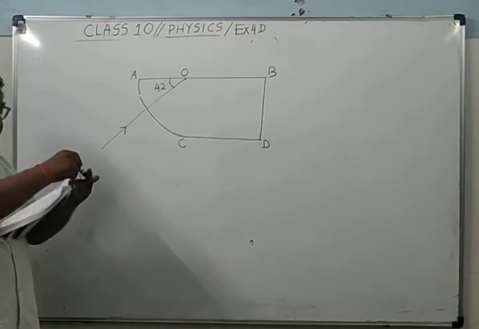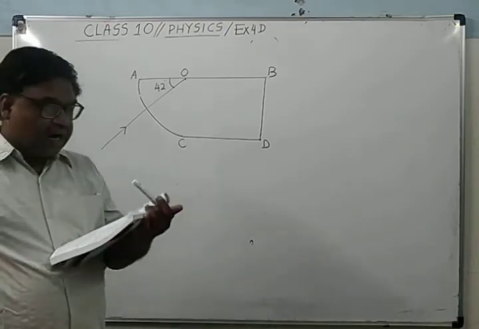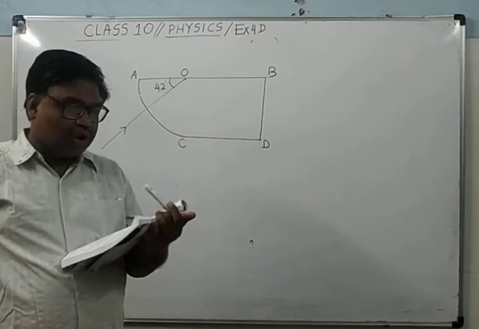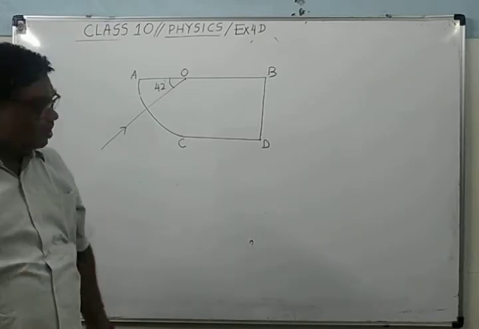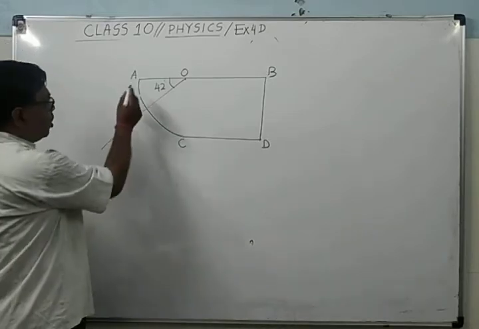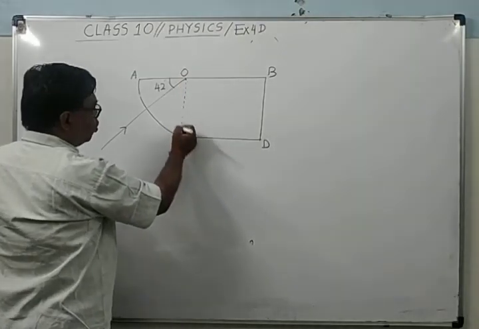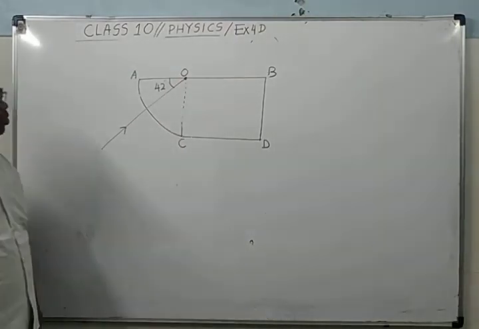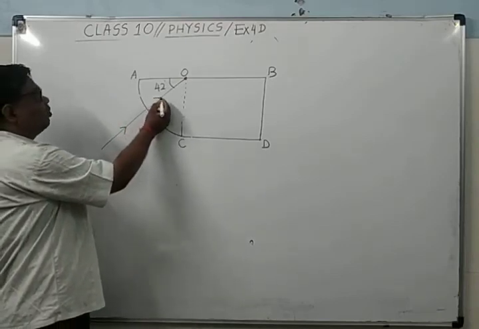A ray of light enters a glass slab ABDC as shown in the figure and strikes at the center O of the circular part AC of the slab. Now you can see here, this is the circular part of the slab. Its center is O. It is striking this point.